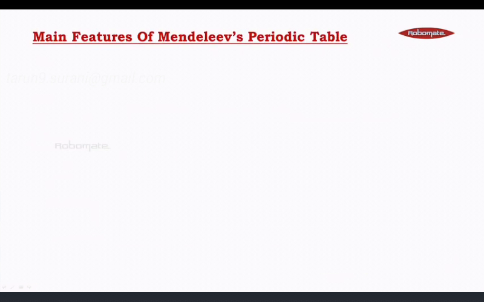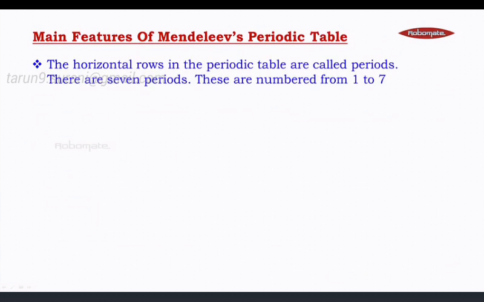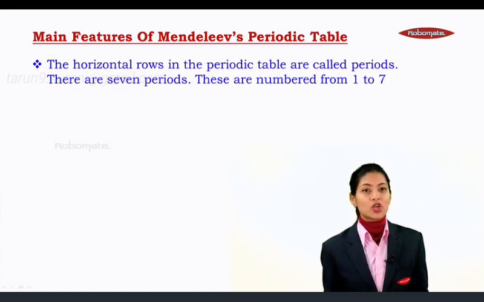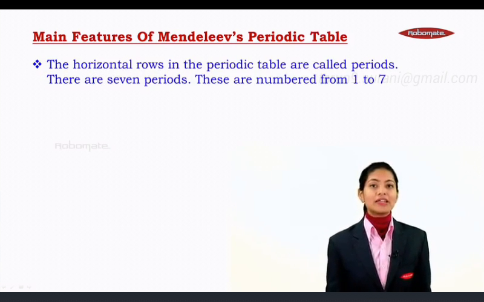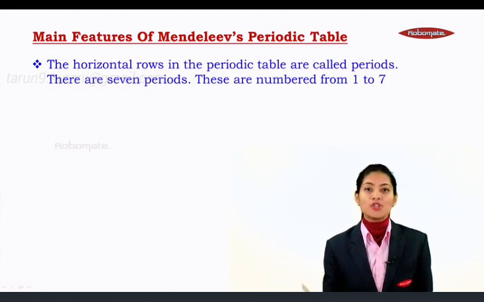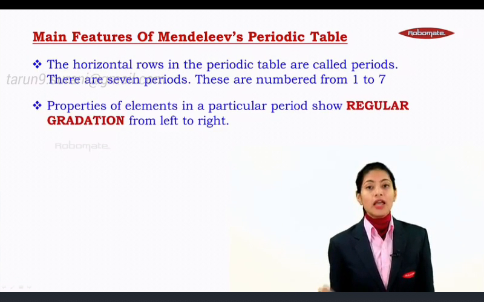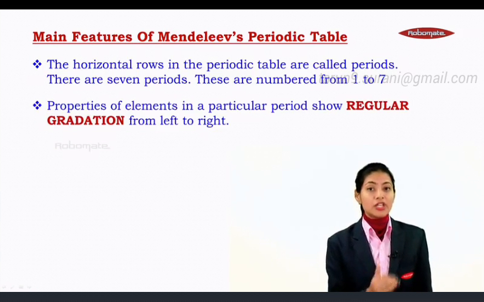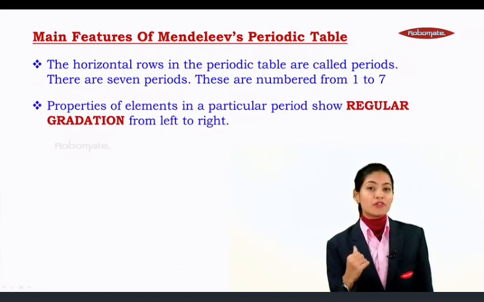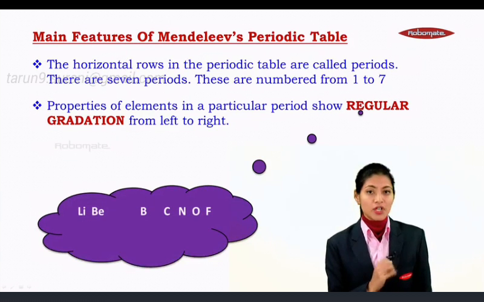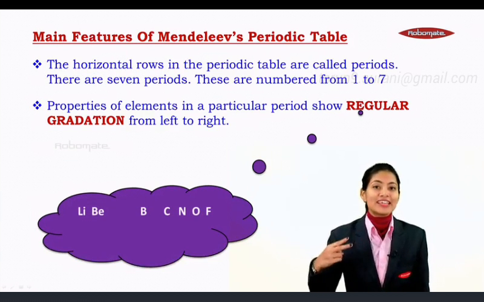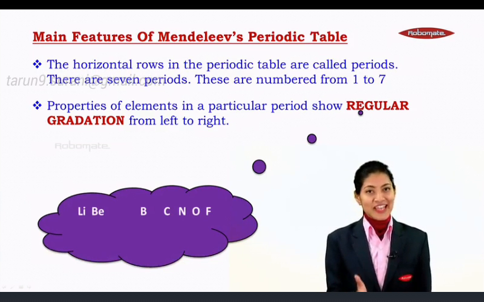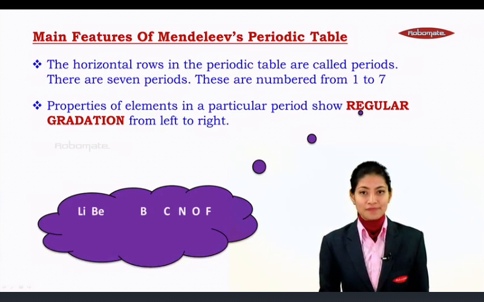Moving on to the main features of Mendeleev's periodic table. We already know that the horizontal rows in the periodic table are called periods, wherein there are 7 periods numbered from 1 to 7. And the properties of the elements in a particular period show regular gradation moving from left towards right. For example, if we consider the second period elements, that is lithium, beryllium, boron, carbon, nitrogen, oxygen and fluorine.